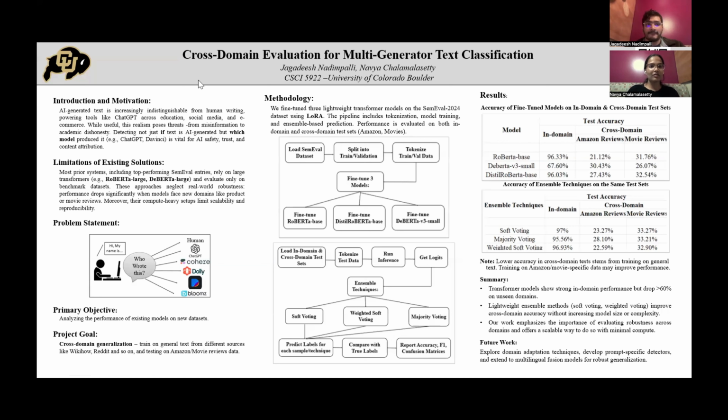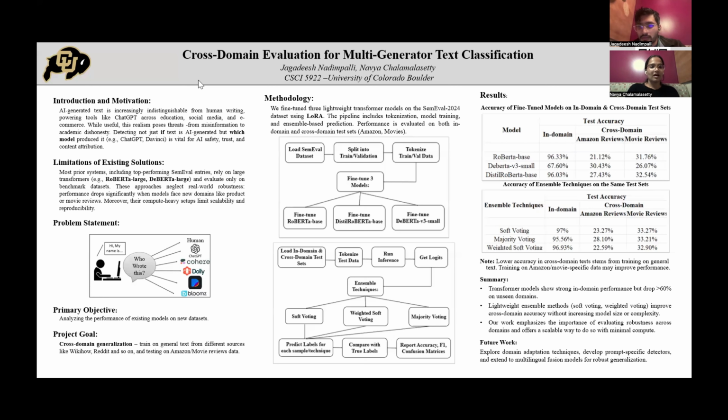Thanks, Jailesh. Now on to what we have found. First, on in-domain data, the models performed really well. RoBERTa base hit over 96% accuracy, and ensemble methods like soft voting slightly improved it even more. But on cross-domain data like Amazon reviews, performance dropped significantly. For example, RoBERTa's accuracy dropped to 21% on Amazon reviews, and even the best ensemble setup only reached about 33%.